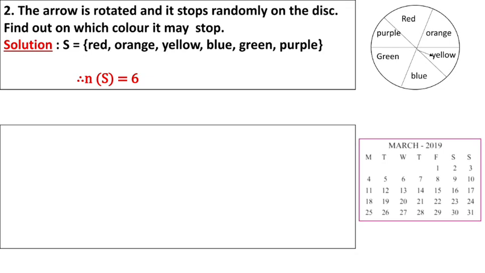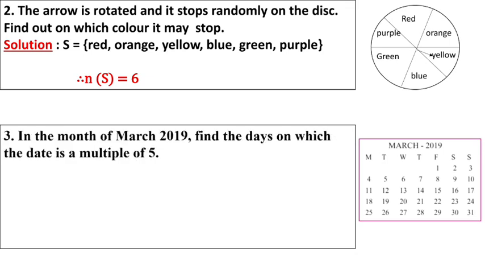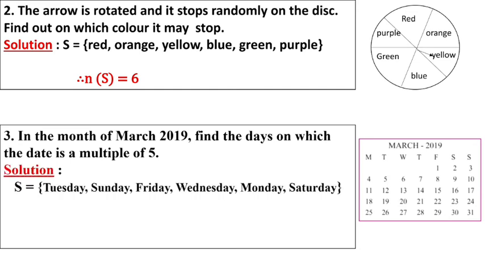This calendar is given of March 2019. In the month of March 2019, find the days on which the date is a multiple of 5. Multiple of 5 means the table of 5: 5, 10, 15, 20, 25 and 30, because the dates are till 30 only. So the date 5 is a Tuesday, 10 is a Sunday, 15 is a Friday, 20 is a Wednesday, 25 is a Monday, and 30 is a Saturday. So as per the days we write Tuesday, Sunday, Friday, Wednesday, Monday and Saturday. So how many samples are there? 6 samples are there here.